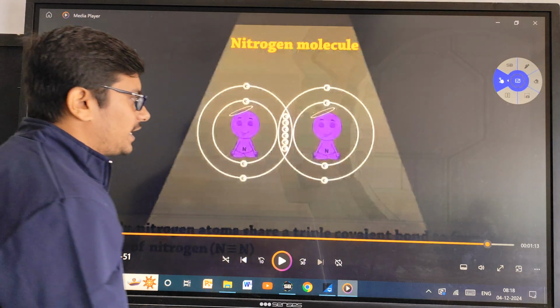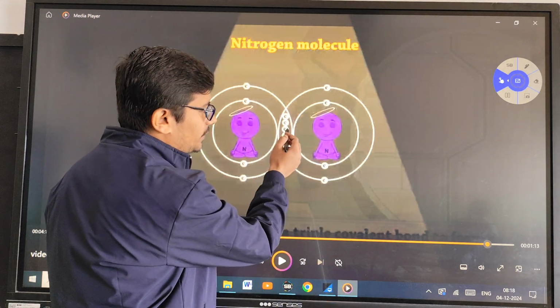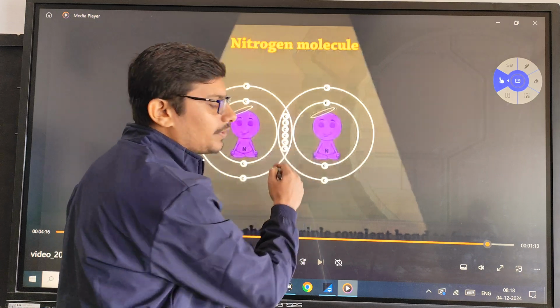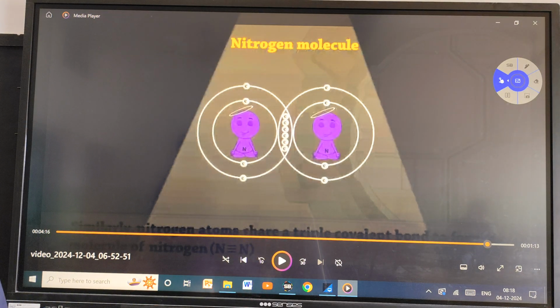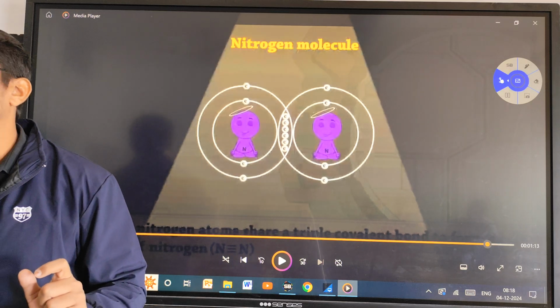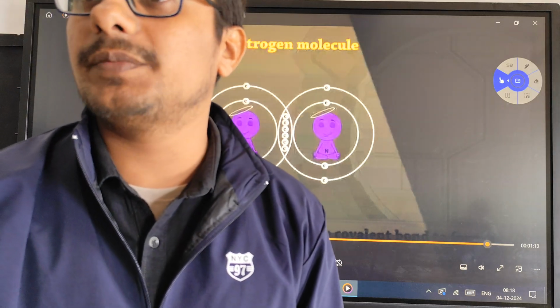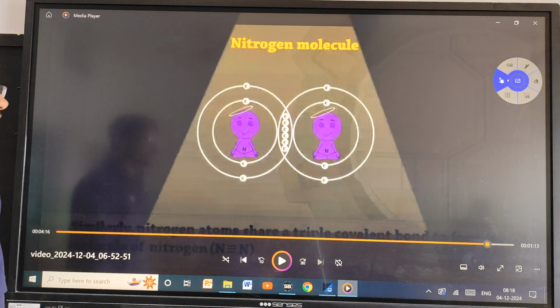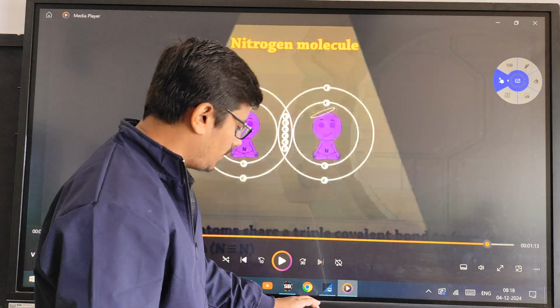Now after sharing, how many electrons are shared? 3 from the first nitrogen and 3 from the second nitrogen. So the total number of electrons being shared is 6. A single bond is formed by how many electrons? 2. So in the case of 6 electrons, what will be the number of bonds? 3. So this is an example of a triple covalent bond.